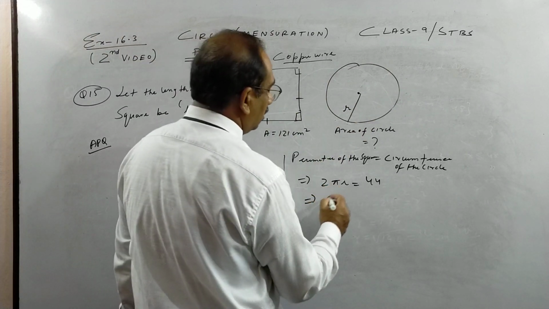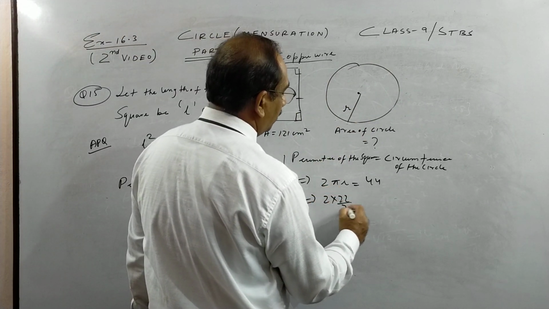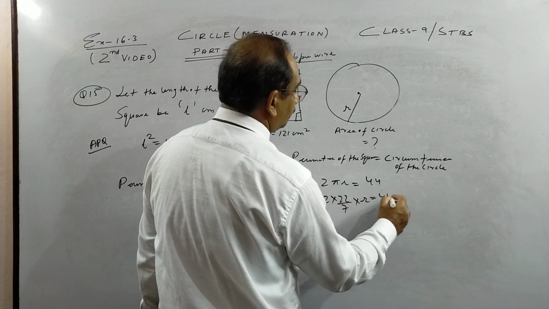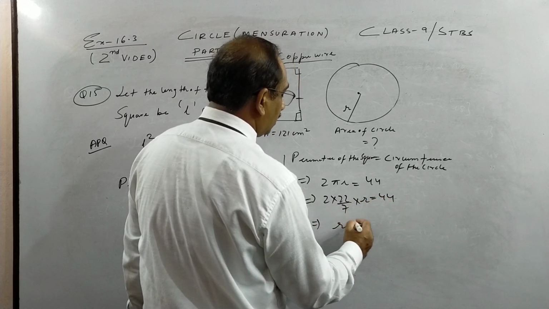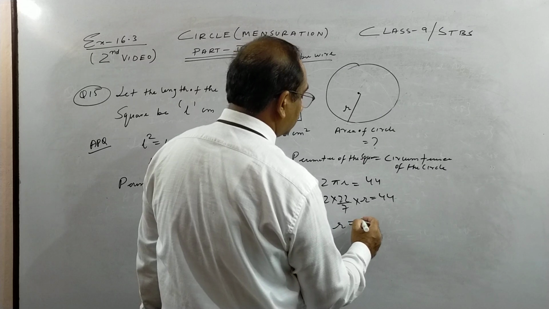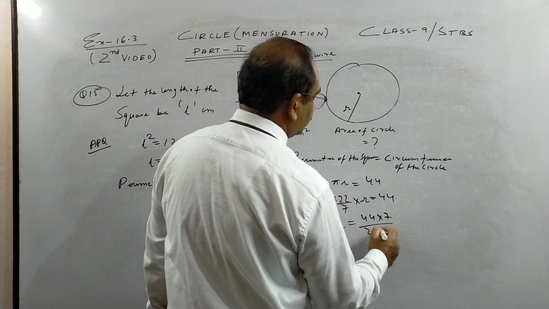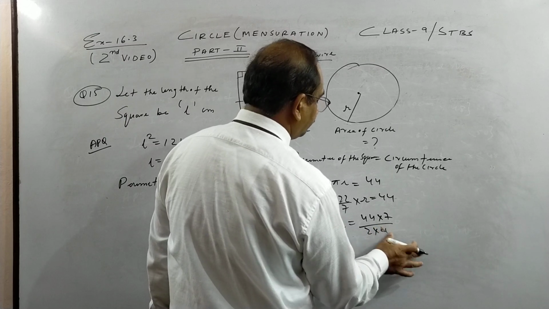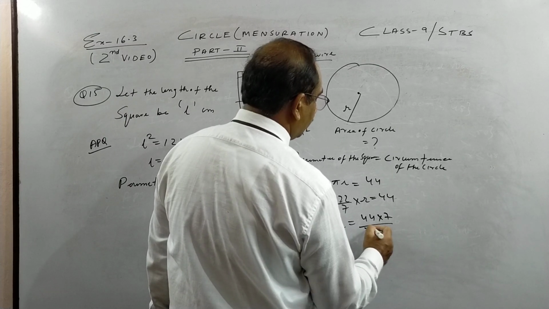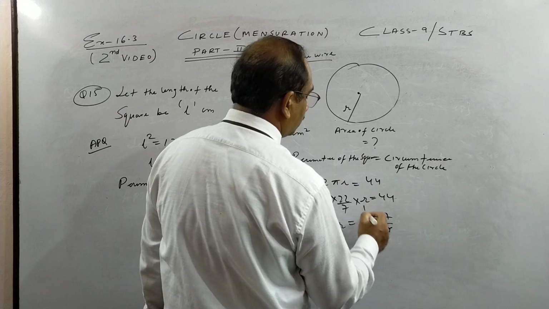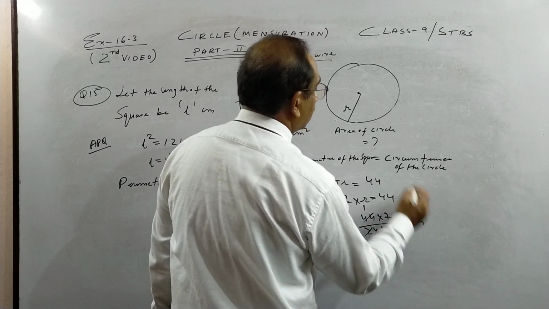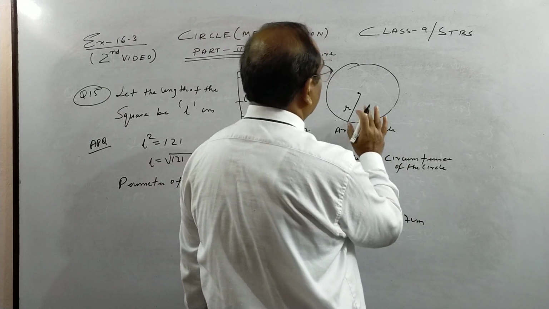So here I put the value of pi as 22 by 7. So if you see, children, the radius of the circle then is 44, 7 goes up, this 2 goes down. When we cancel, you get 22, so this cancels. 7 centimeter is the radius of the circle.